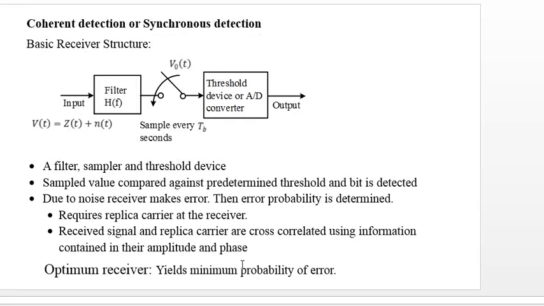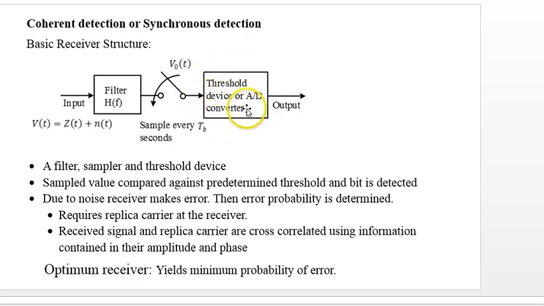Now we see coherent detection, also said to be synchronous detection. This is a basic receiver structure. Here we have the input signal, consisting of the basic signal and the noise, and there is a filter here. This filter filters out the noise, and this is a sampler circuit that samples every TB seconds. TB is the bit width, meaning the pulse width. And this is a threshold device.